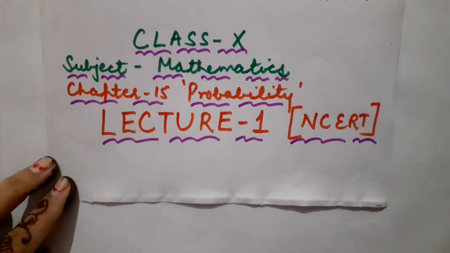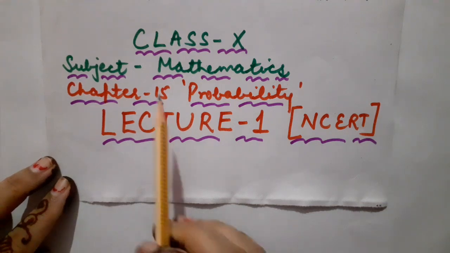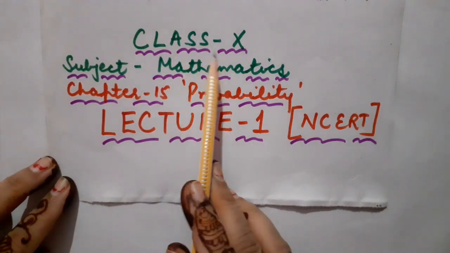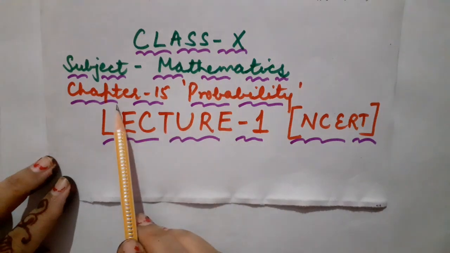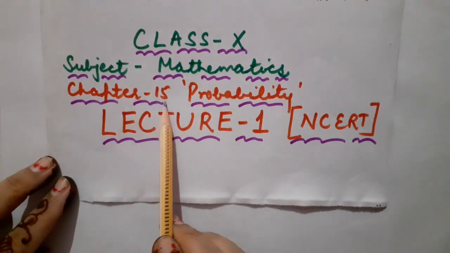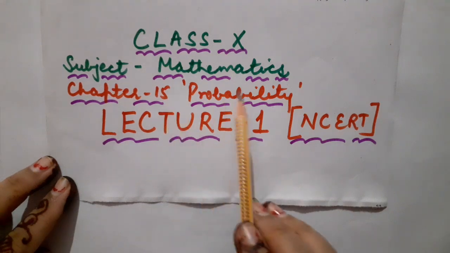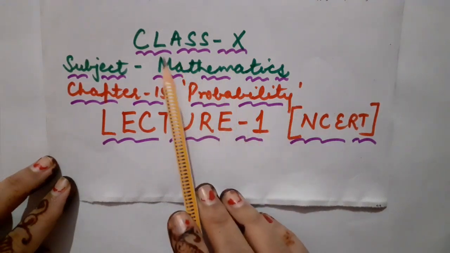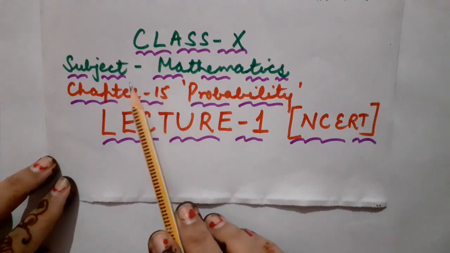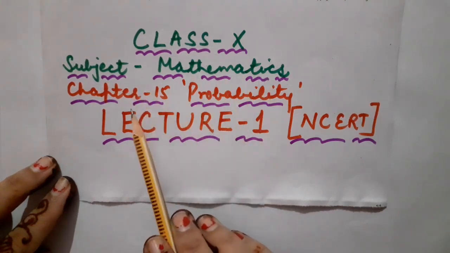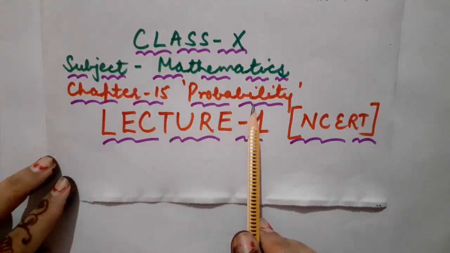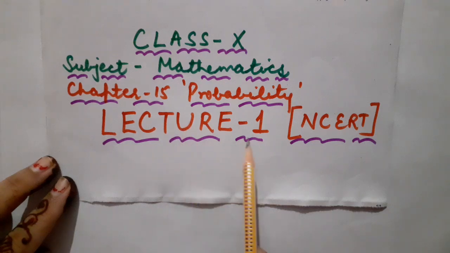So, children, let us start today's mathematics class of grade 10th. Today, I am going to begin with a new chapter, that is chapter number 15, probability. So, this is class 10th, subject mathematics, chapter number 15, probability, lecture number 1.